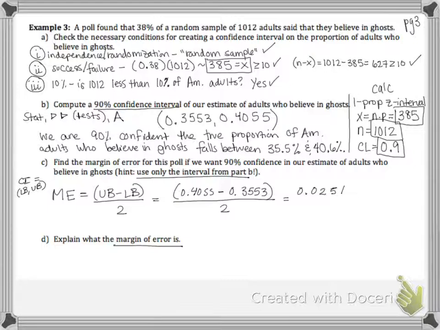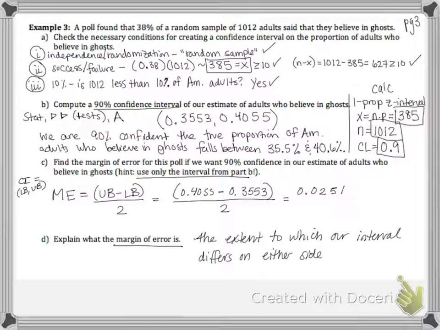So what this says is the margin of error is always the extent to which our interval differs on either side of our sample proportion.